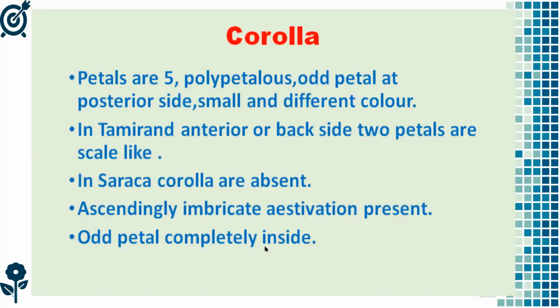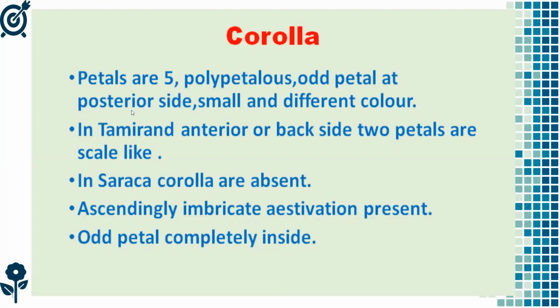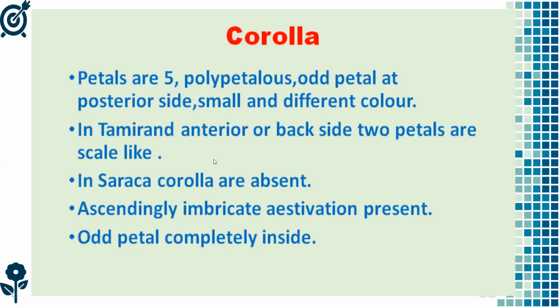So next, go for corolla. So petals are 5, polypetalous, odd petal posterior. Before, the odd sepal was anterior, but here the odd petal is on the posterior side, small and different in color. So here also in the corolla we observe one different odd petal.